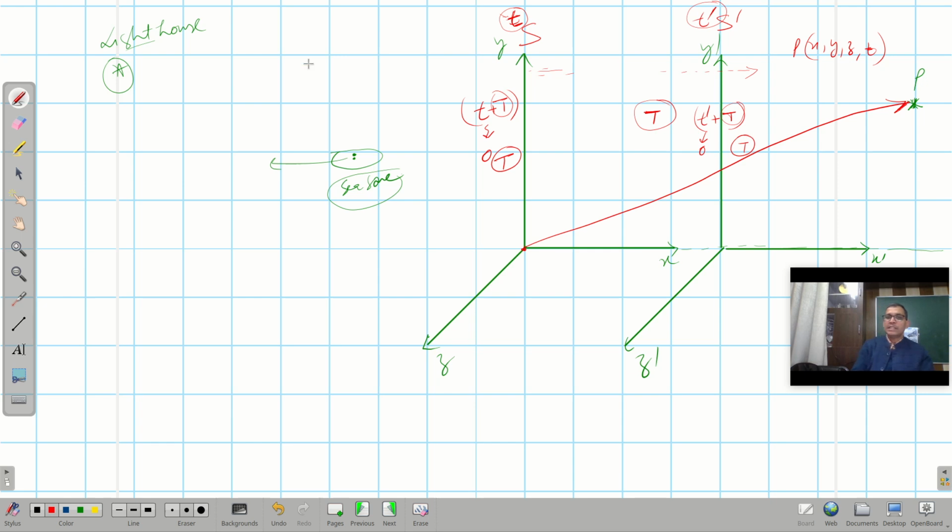That means the time t which I am considering here is independent of motion of the frame of reference. So I will take this time as t and this time as t prime, and both times will remain the same. So that means t is equal to t prime. Why? Because this is independent of motion of the frame.